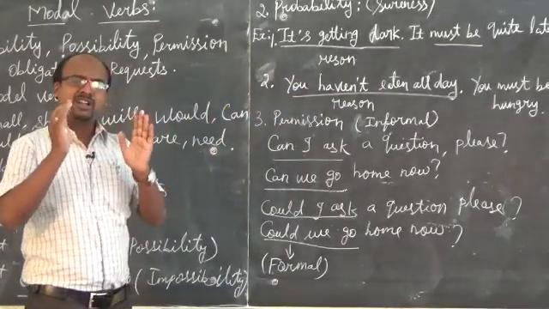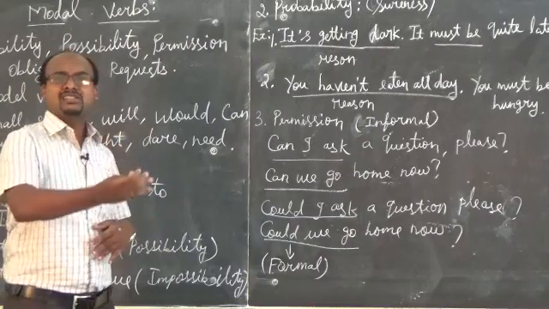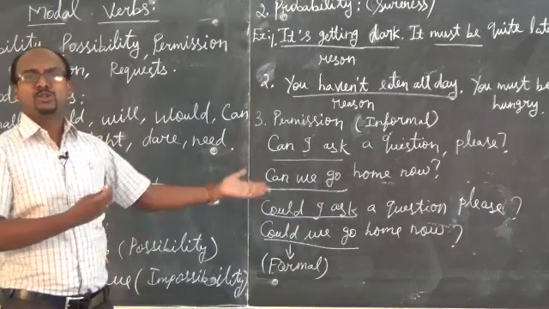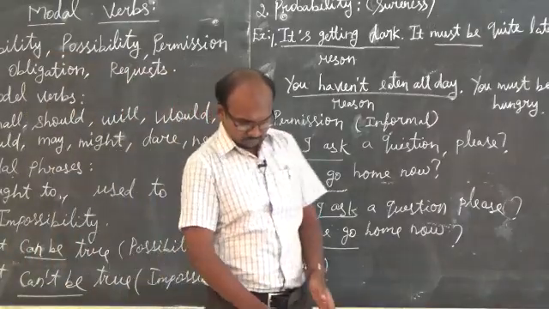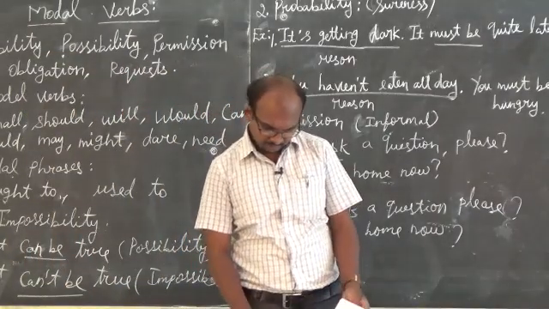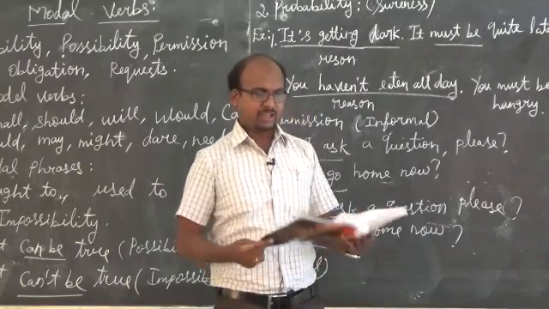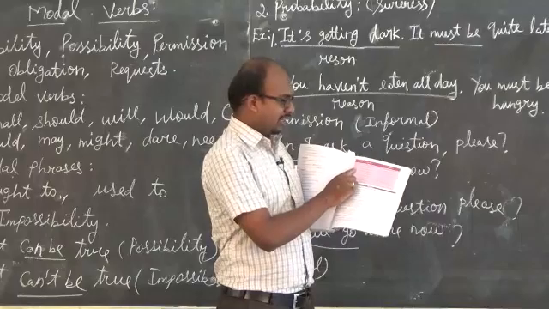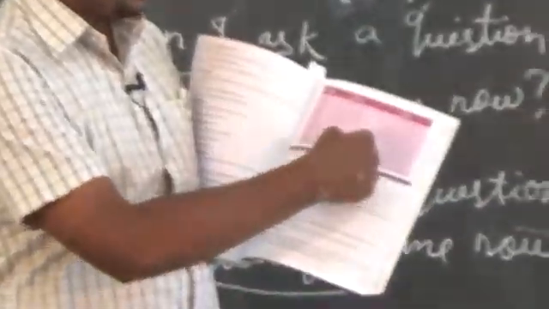So the one modal auxiliary can, in what different ways is it used, that's what is given. Besides, in your book, page number 139, the modal auxiliaries are given with their meaning and an example.